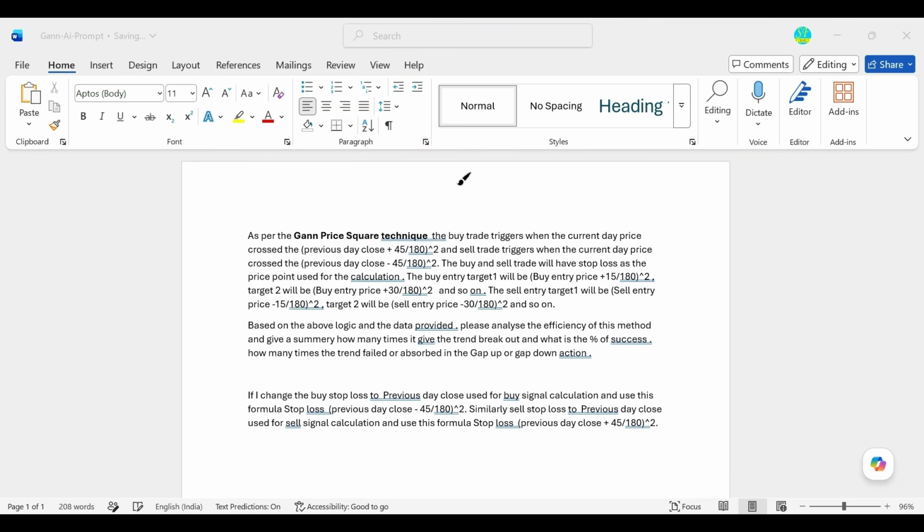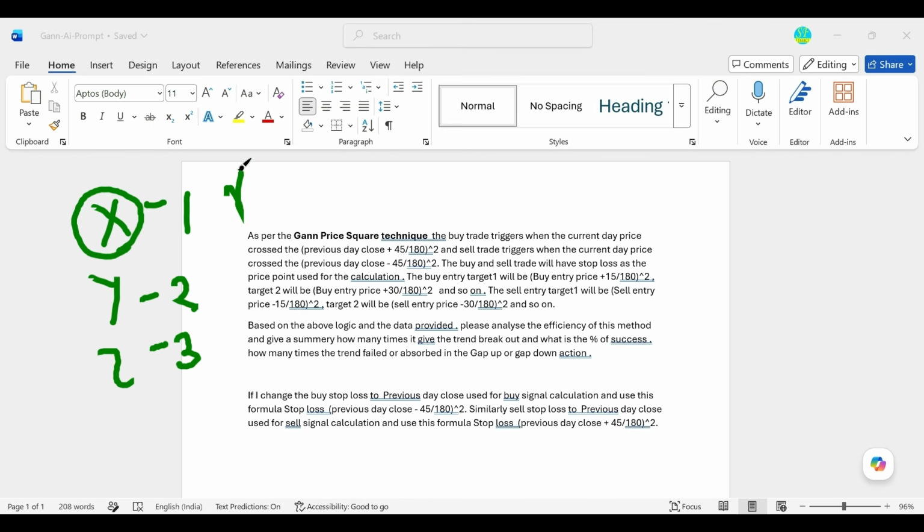We require a group of data. This logic says that for the closing prices, X, Y, Z, the first, second, and third dated days. For the first day, whatever the closing is, X, we have to take the square root of X. Then we have to add the 45-degree factor, which is 45 divided by 180.